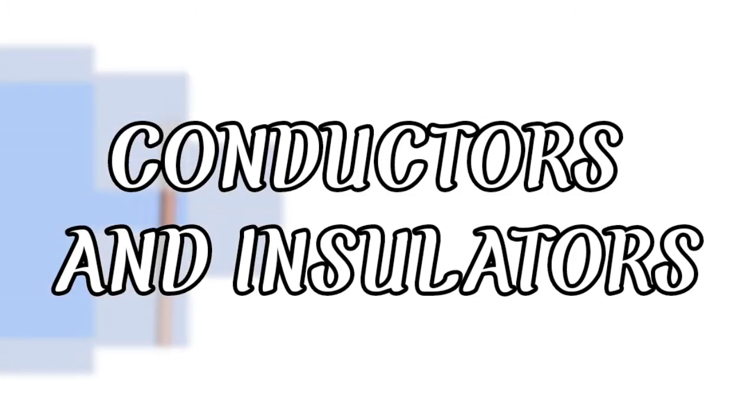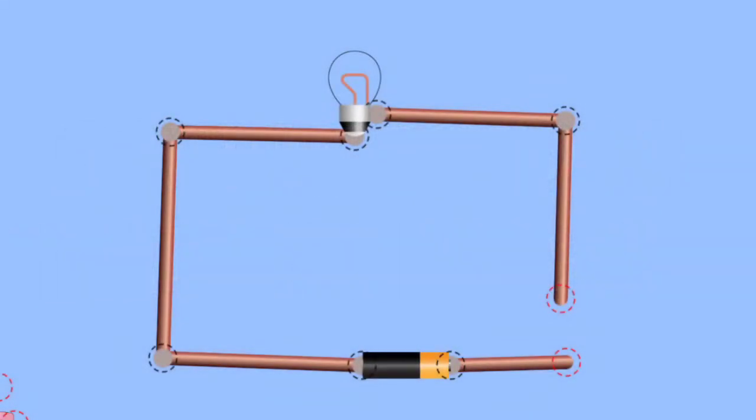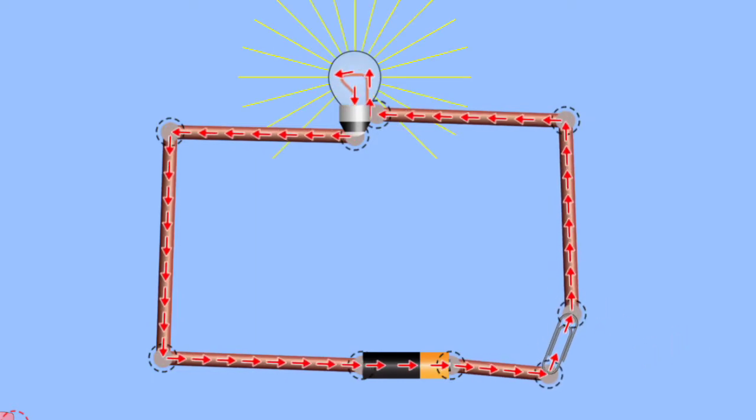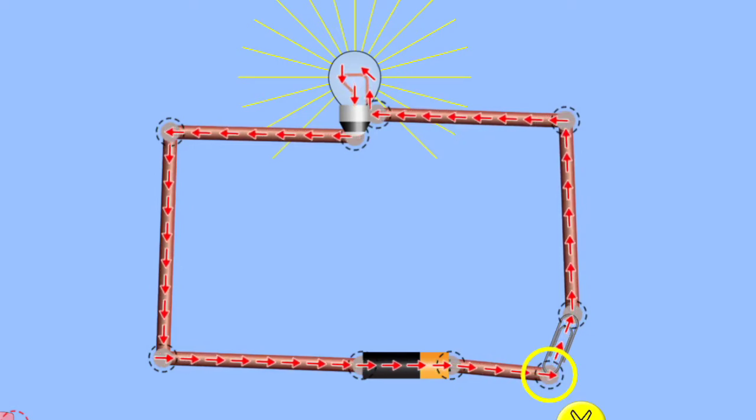Conductors and insulators. As you can see here, a circuit diagram is given to us. But this circuit is incomplete. As you can see, two ends of the wire are not connected with each other. So let us take an iron pin and connect both the ends of the wire with this iron pin. Observe the flow of current. That means the current is flowing through the circuit. We have connected the ends of the wire with the help of an iron pin and the current starts flowing in the circuit, due to which this bulb is glowing.